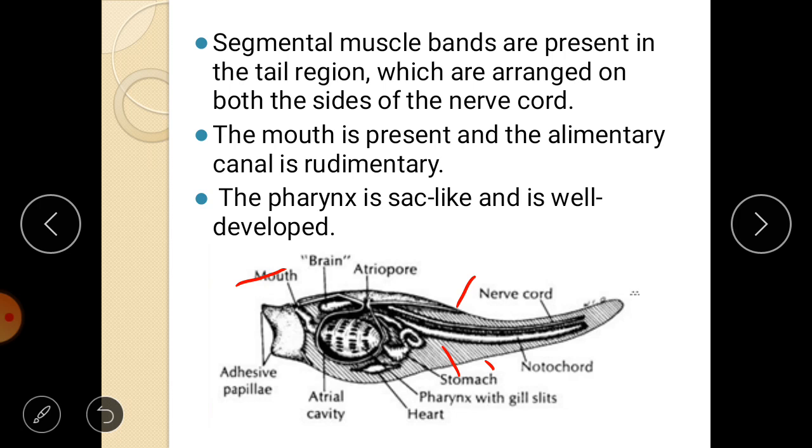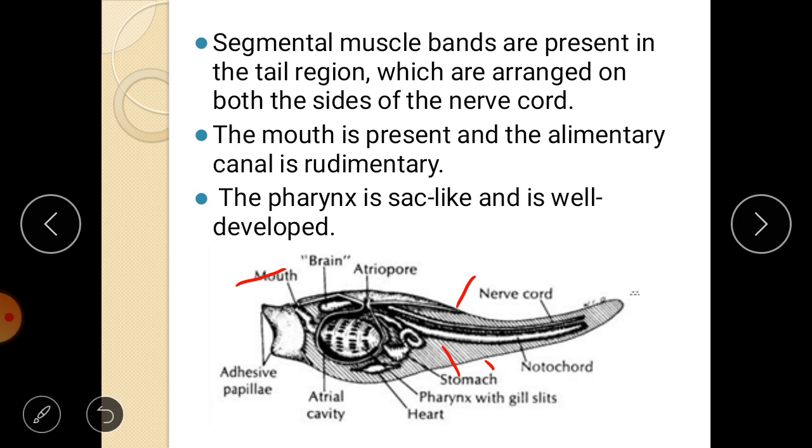Why? Because they won't take any food when they are in the larval stage. So because of that, even though they have a mouth, the alimentary canal, meaning the digestive system, is rudimentary. You can say that they don't have any major function.